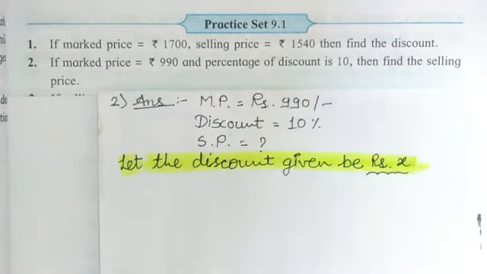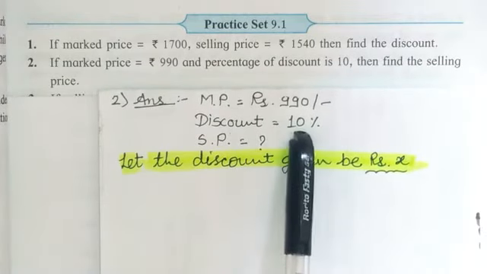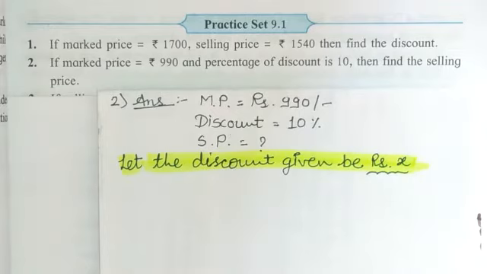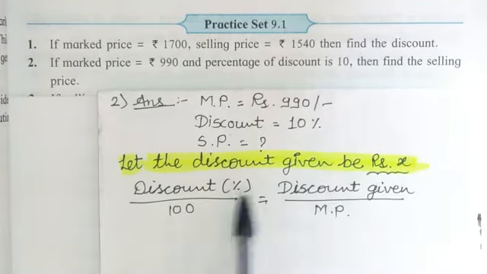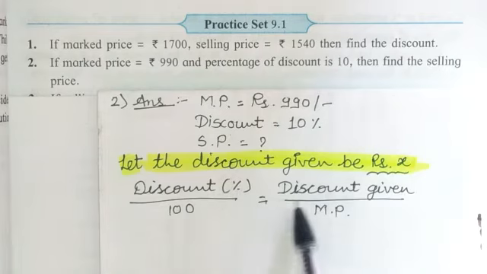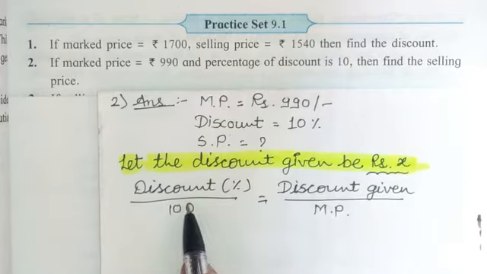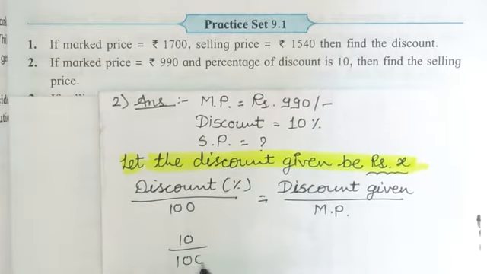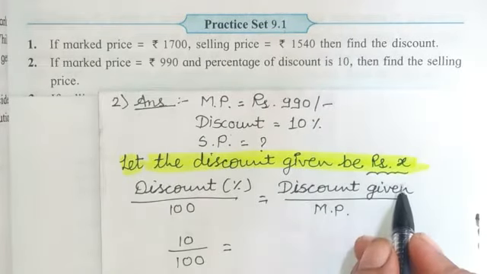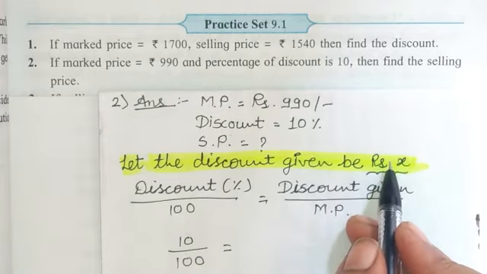Now students, first of all, we have to think that the discount is given in percentage, so we have to use a different formula. First of all, let us assume that the discount which is given should be X. So let's write the formula first: discount in percentage, 10, divided by 100 is equal to the discount given, which we have assumed to be X.